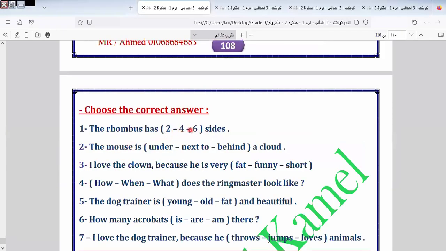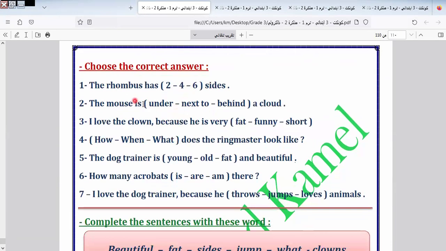The rhombus has what? Has 4 sides. The mouse is under a cloud. Is the mouse under a cloud?